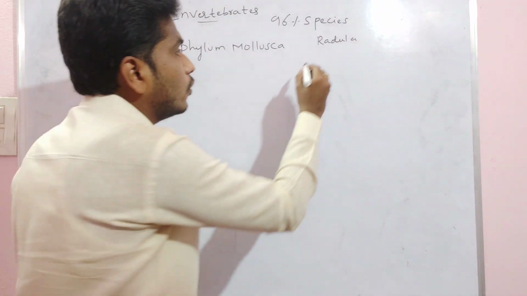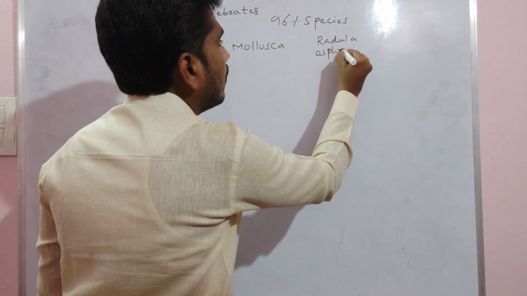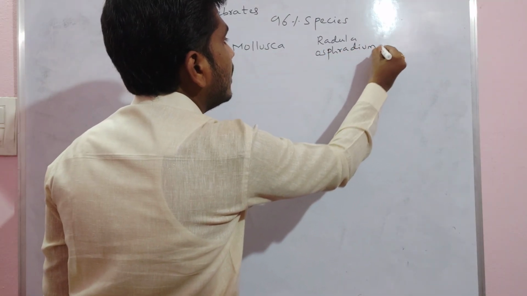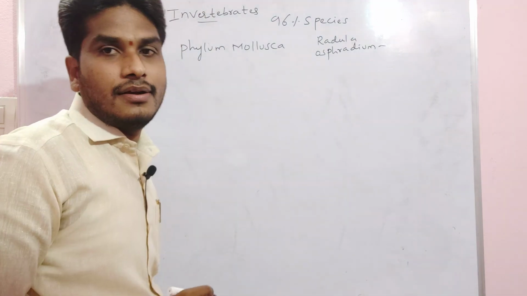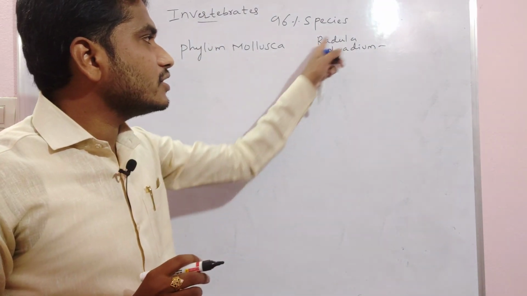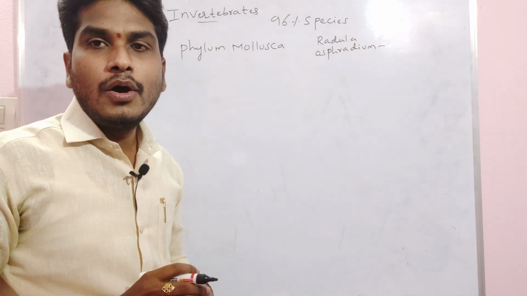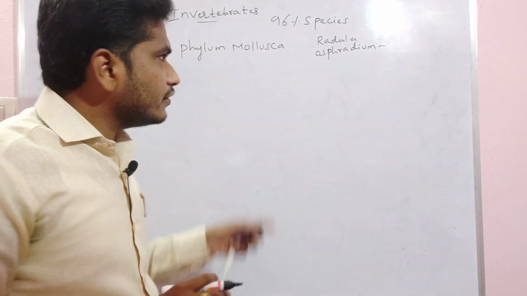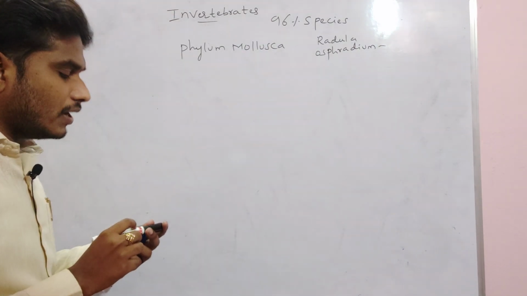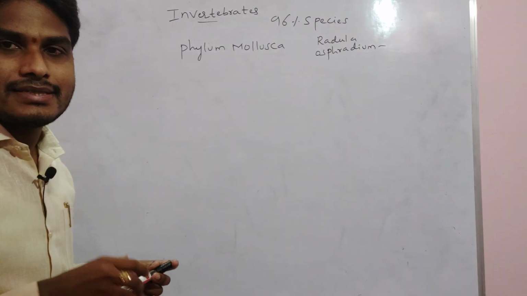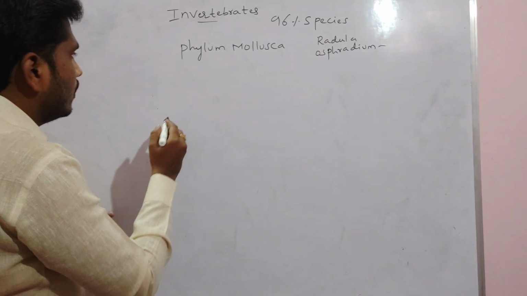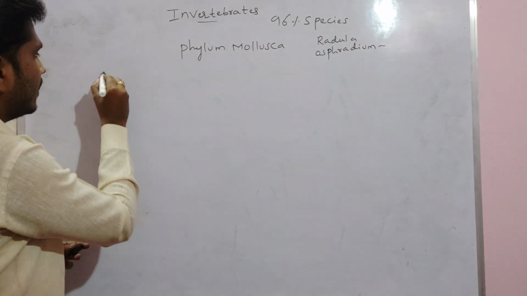Molluscans have an osphradium. Osphradium is a water purity testing organ present in the molluscans. If you see the classification, molluscans are divided into 7 classes.